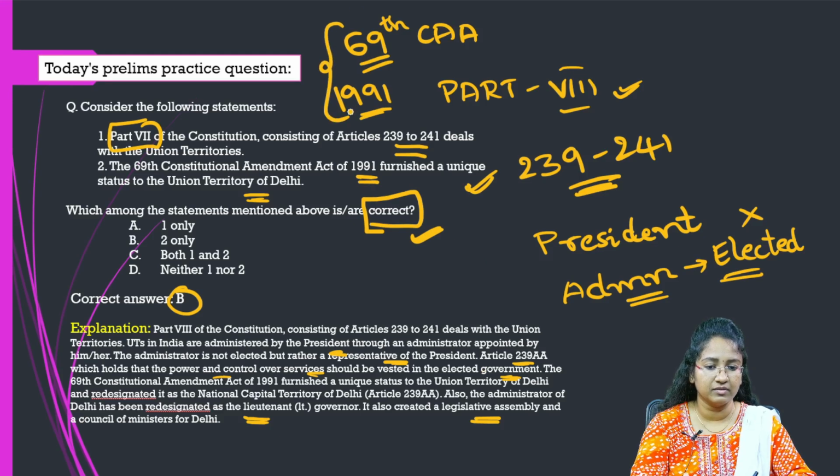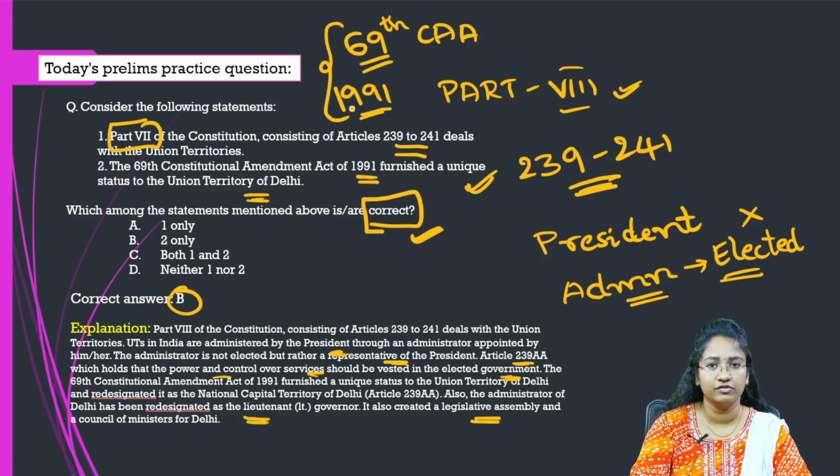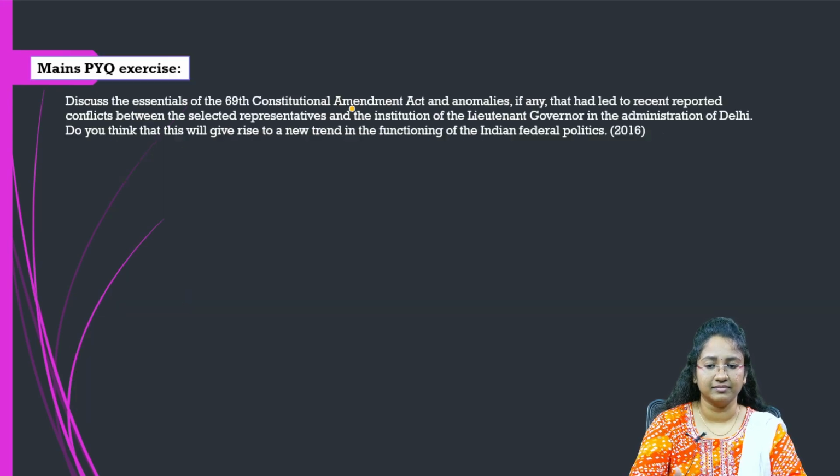So you have to remember the number of this amendment, the 69th Constitutional Amendment Act, the year 1991, and its provisions. These are the details you have to remember as far as this question is concerned.